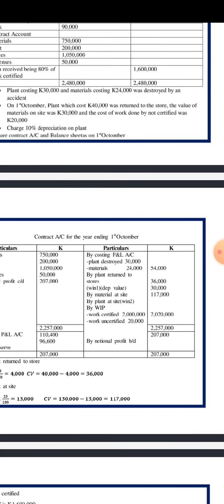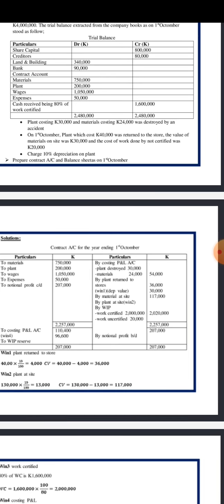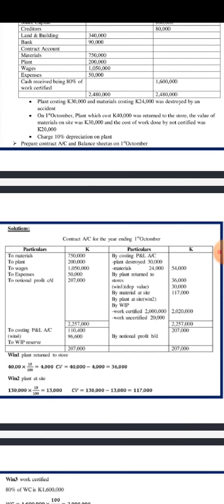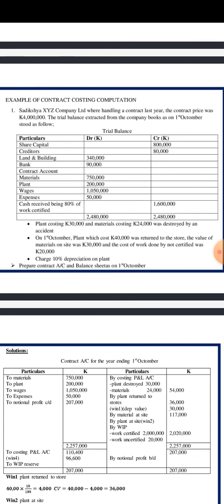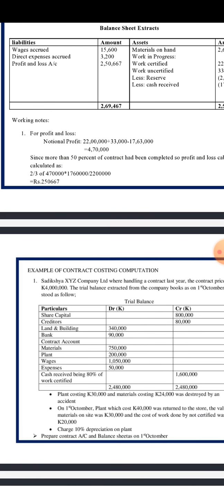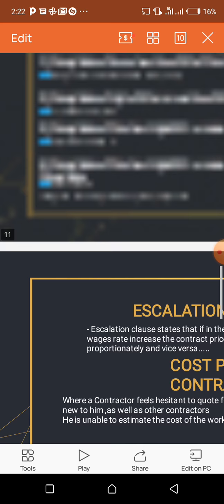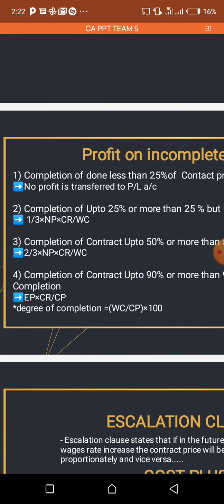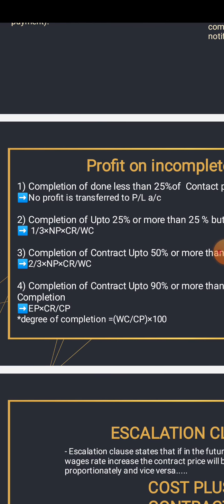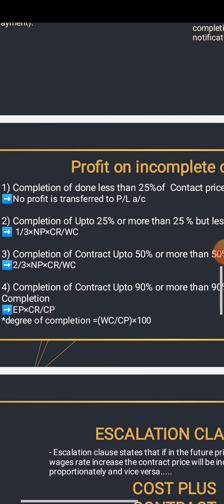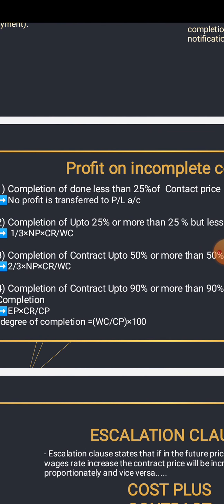Now you need to see in which position it falls. You see that 50% falls in the 2/3 completion of contract. If we go back to slide 11 here, we see there in point number 3, which is the 2/3 completion of a contract.